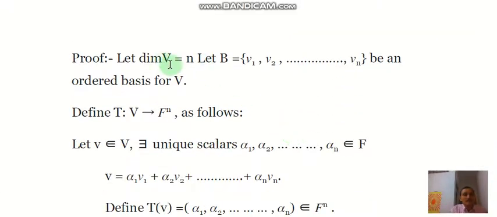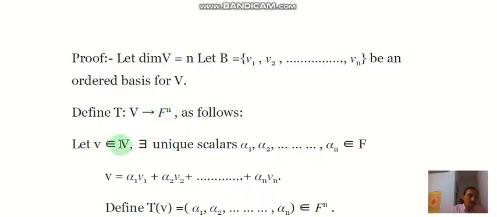Let dimension V equal n. Then we have a basis for V containing n elements v1, v2, and so on up to vn, an ordered basis for V. We define the mapping T from vector space V to vector space Fn as follows.